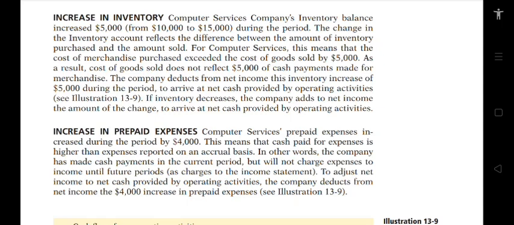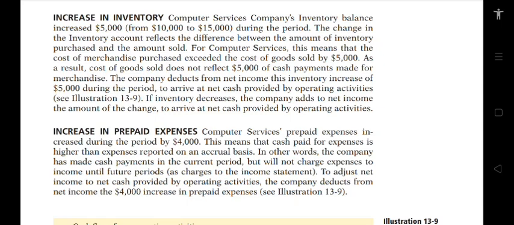$15,000 during the period. The change in the inventory account reflects the difference between the amount of inventory purchased and the amount sold. For Computer Services, this means that the cost of merchandise purchased exceeded the cost of goods sold by $5,000. As a result, cost of goods sold does not reflect $5,000 of cash payments made for merchandise. The company deducts from net income this inventory increase of $5,000 during the period to arrive at net cash provided by operating activities, as we will explain in Illustration 13-9.